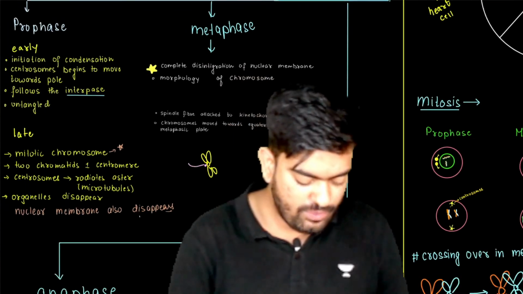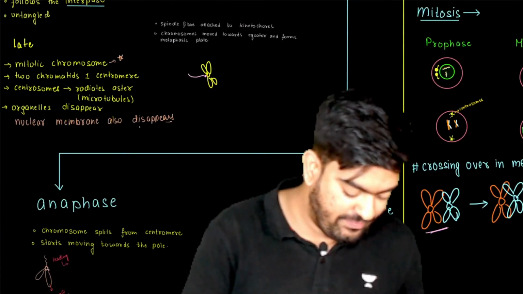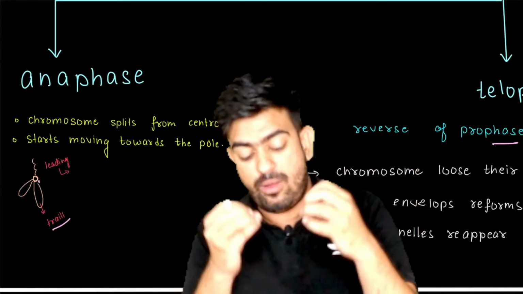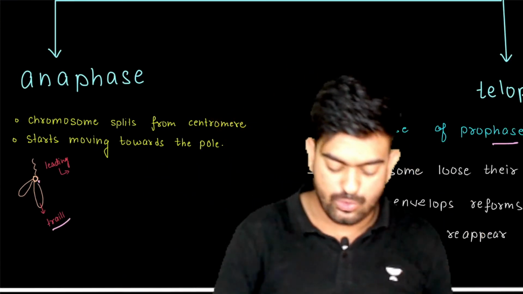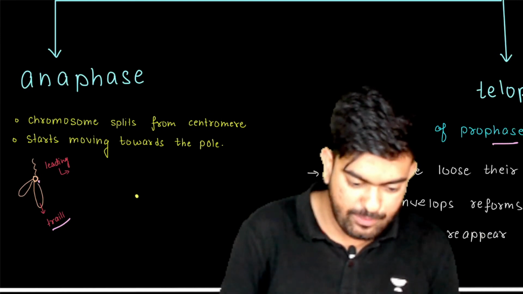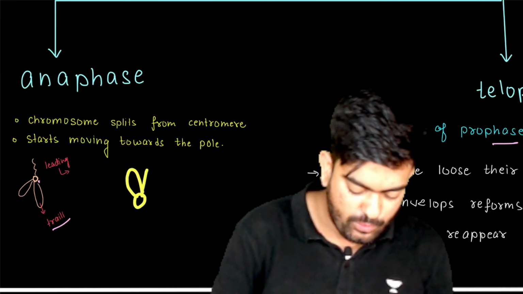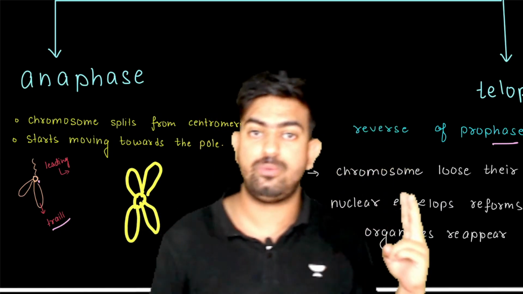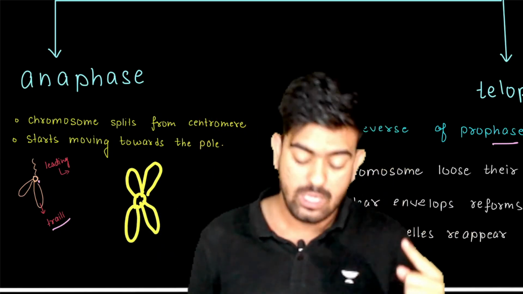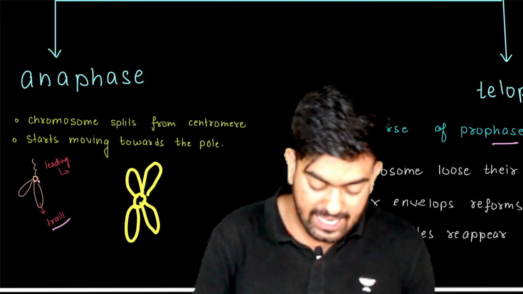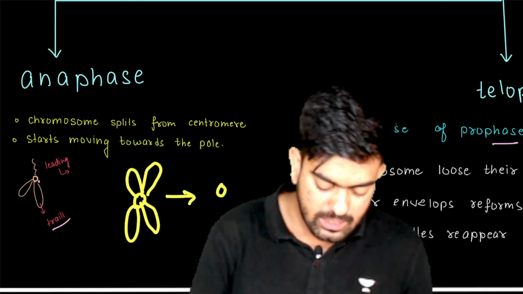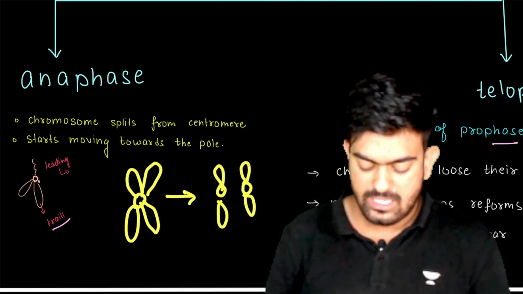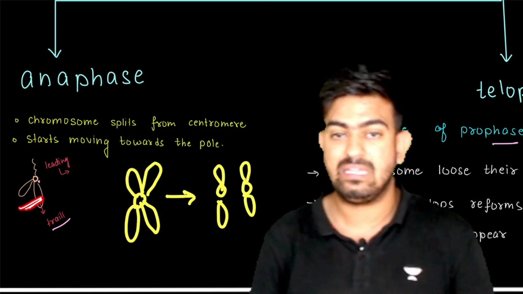Now let's go with the anaphase. In anaphase, what happens? The chromosome splits from the centromere. Before the anaphase, we had this type of chromosome: two chromatids attached to one centromere. But in the anaphase, they both are going to be separated. They are going to separate like this.